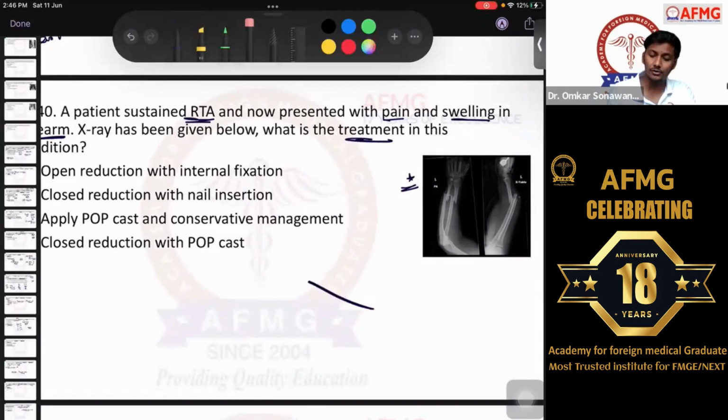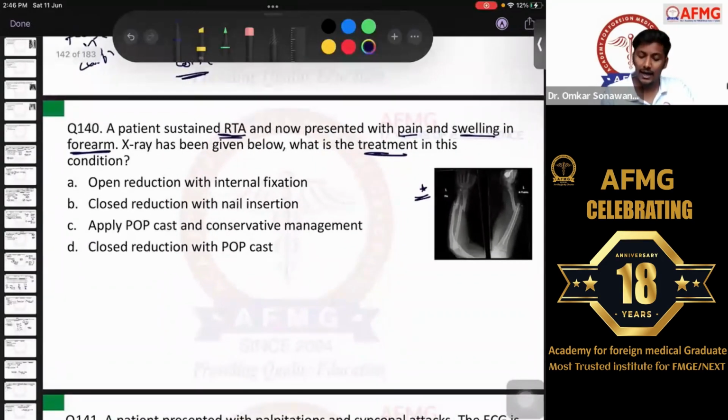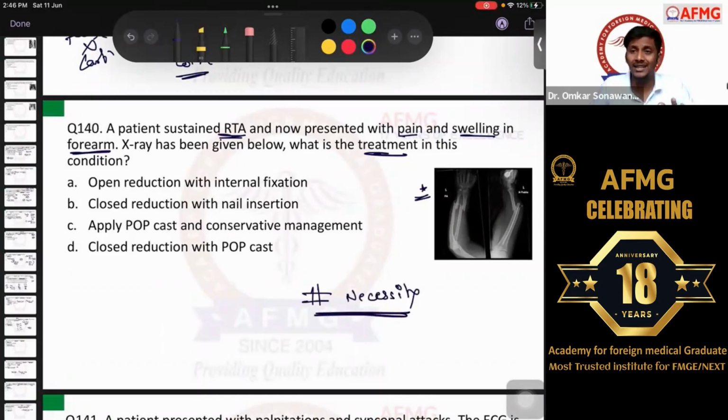When the patient has sustained a road traffic accident, there is pain and swelling due to the fracture. Now, what is the treatment option in this patient? Please remember, I have told you that there are 3 fractures of necessity. Dr. Mukul sir would also have discussed this in his sessions. I have reiterated multiple times that there are 3 fractures of necessity.